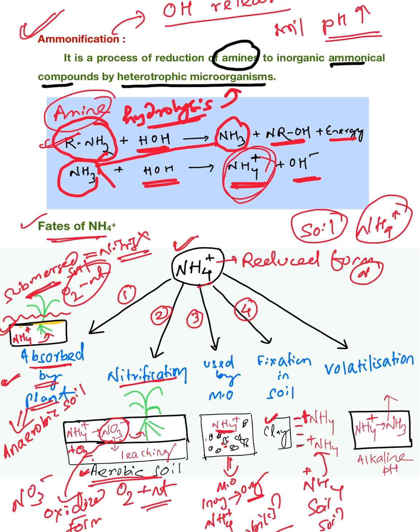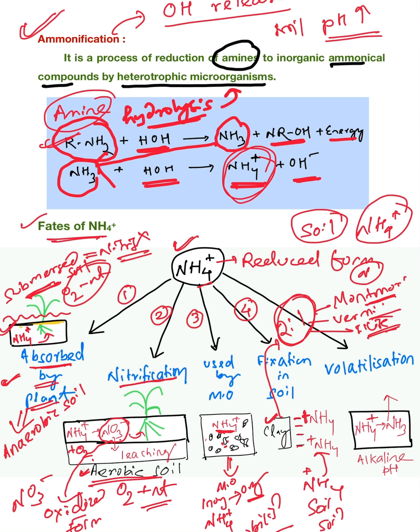This NH4 plus fixation in clay particles is mostly found in 2:1 type clay minerals, whether it may be montmorillonite, vermiculite, or illite. All these are 2:1, but please answer in the comment section which one is 2:1 expanding, which one is non-expanding, and which one is limited expanding. Please comment on the lecture.